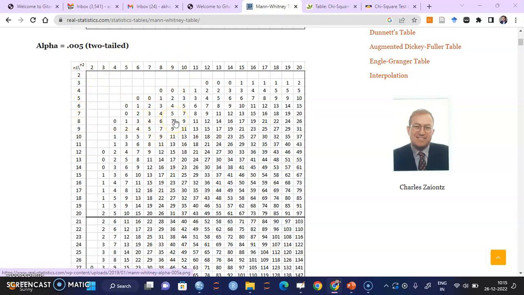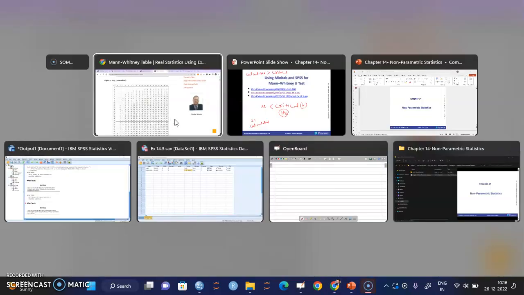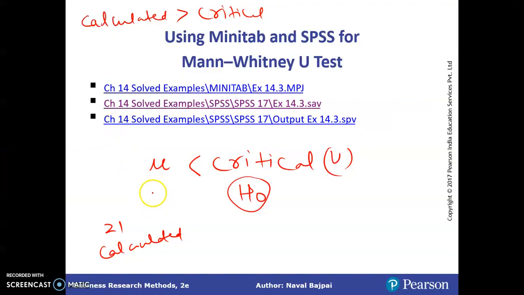So now we have found the critical value. For sample sizes 9 and 8, the critical value is 7, and the decision we are going to make is based on this. If our calculated value is smaller than the critical value, we'll reject the null hypothesis.